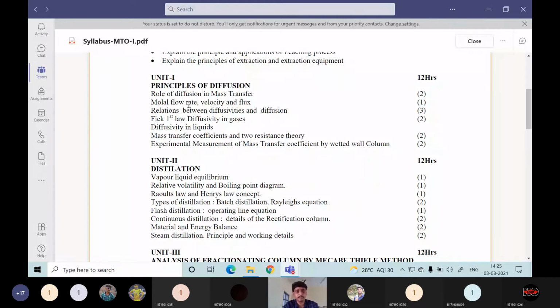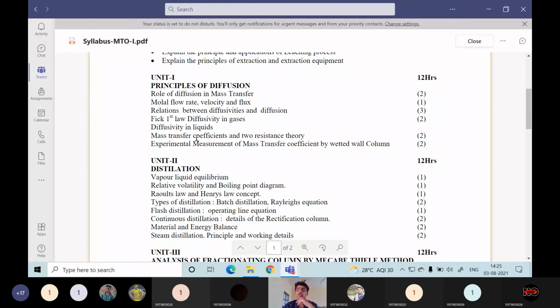What is the diffusivity, and what role does it play in diffusion? Using Fick's first law of diffusion, we will learn more about diffusivity or diffusion coefficients. This is diffusivity in gases, and similarly we will see diffusivity in liquids also.